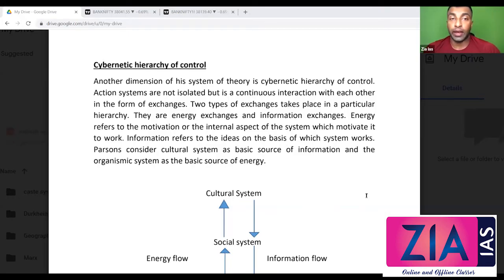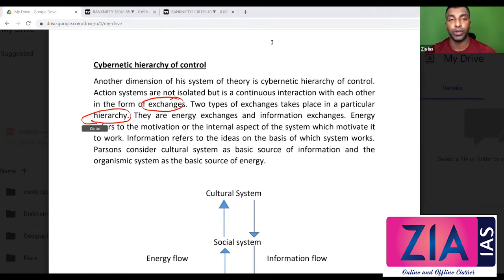Cybernetic hierarchy of control. Another dimension of his theory is cybernetic hierarchy of control. Action systems are not isolated, but in continuous interaction with each other in the form of exchanges. So what are the action systems? Cultural system, social system, personality system, and organismic system. They are in continuous interaction with each other in the form of exchange. What two exchanges? There are two types of exchanges: energy exchange and information exchange. So two types of exchange take place in a particular hierarchy.